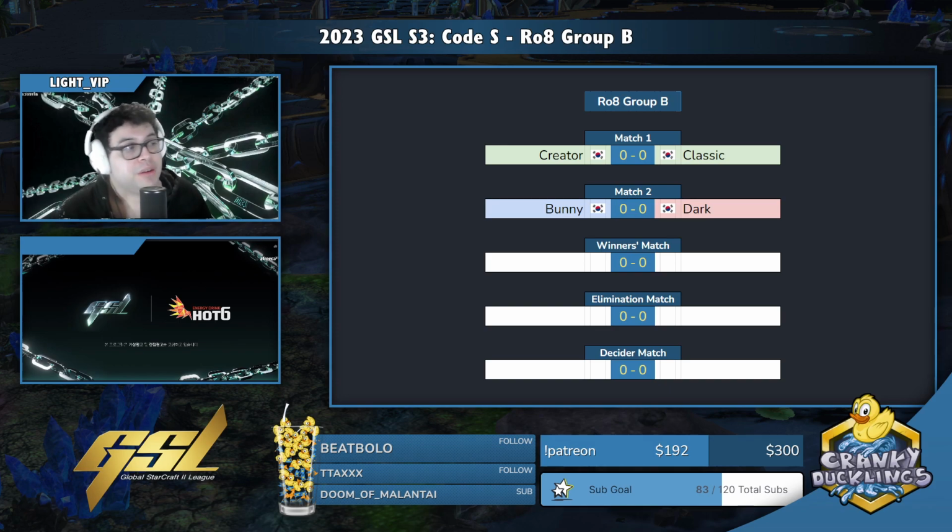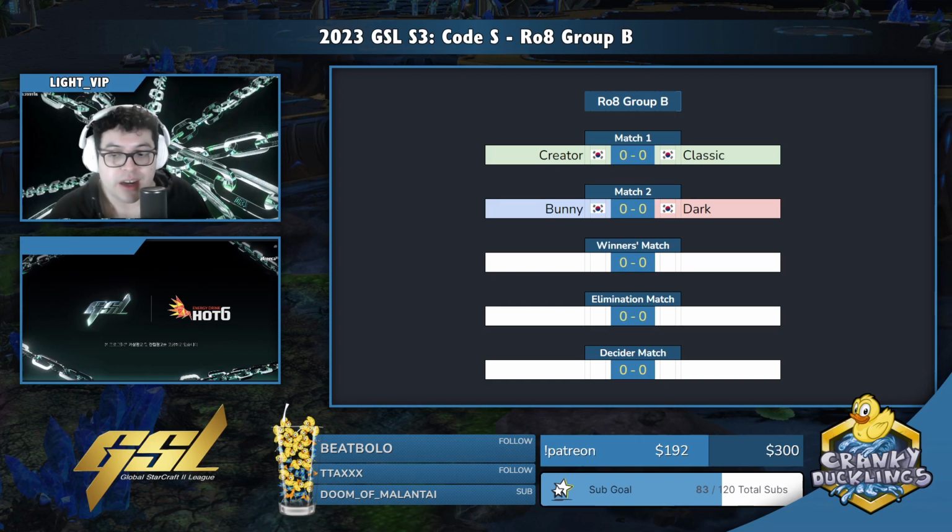So again, we're going to be kicking things off with Creator versus Classic, followed by Bunny versus Dark. Then we have the winner of said series, and we have the losers of those series, and then the decider match at the end. 5 best of 3s tonight, and we get to experience at least a bit of representation from all the races as well. So it feels good, man. We get that balance, and I'm ready for it.